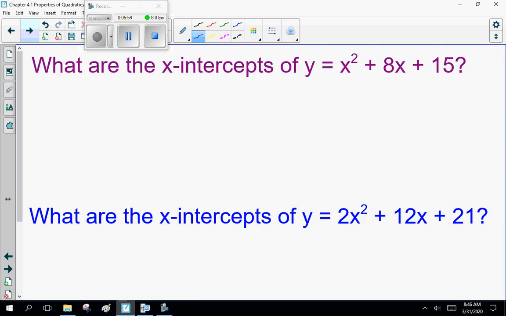X-intercepts. What are the x-intercepts of y equals x squared plus 8x plus 15? So you set y equal to 0. Anytime you see x-intercepts, y is 0. So 0 equals x squared plus 8x plus 15. Now, when I say solve, you have one of two ways to do this. Last chapter, I'd ask you to solve the equation.